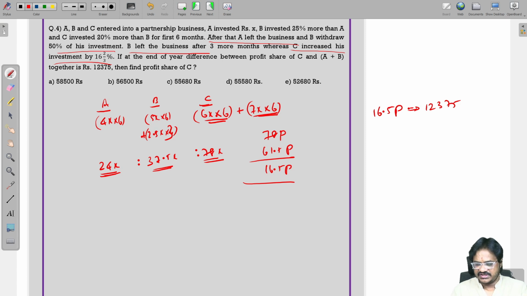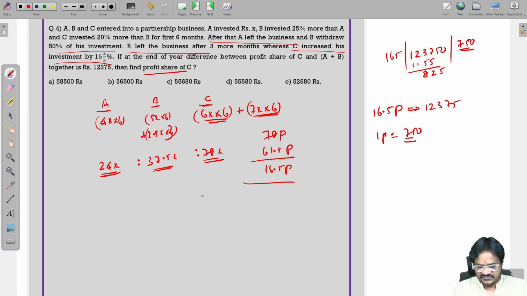Now, what is the value of one part? So, divide 123,750 with 165. First, I am doing with 7. 165 into 7, 7 5s, it is 1155. So, you are going to get 750. One part is equal to 750.